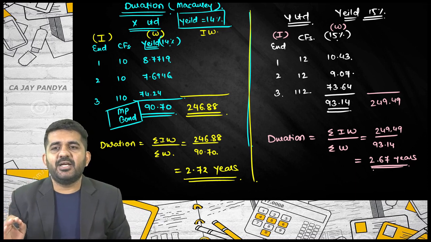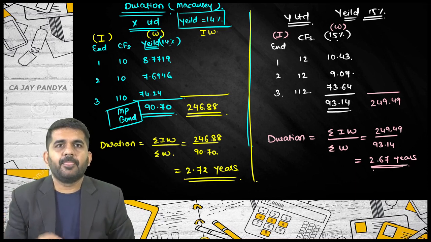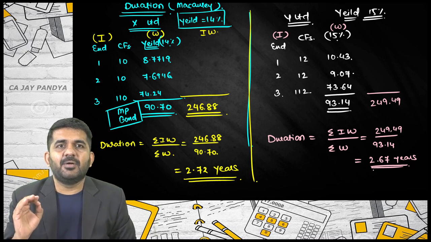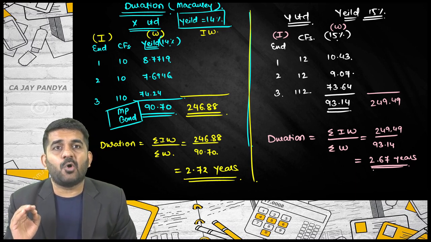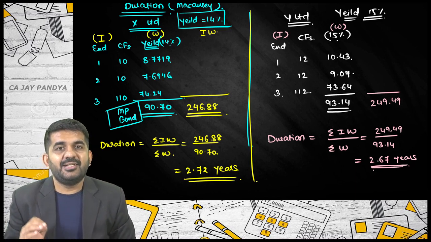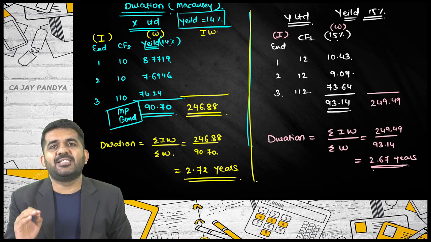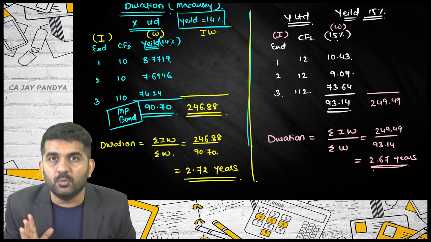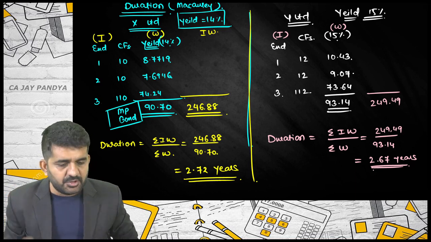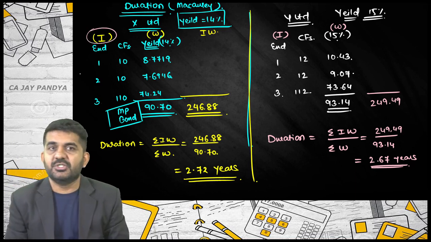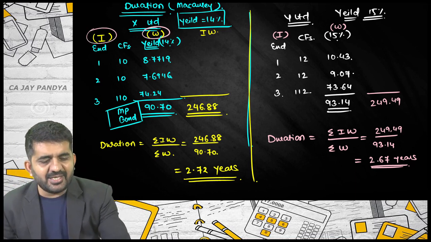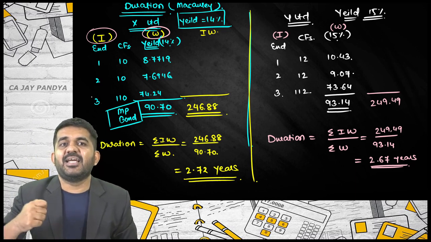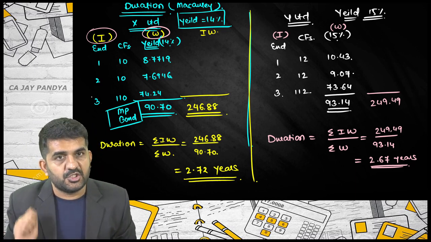Please understand first what we are doing. It is nothing but weighted number of years, taking weight as the present value of cash flows. What is taken as a variable is years, and what is taken as weight is the present value of cash flows.